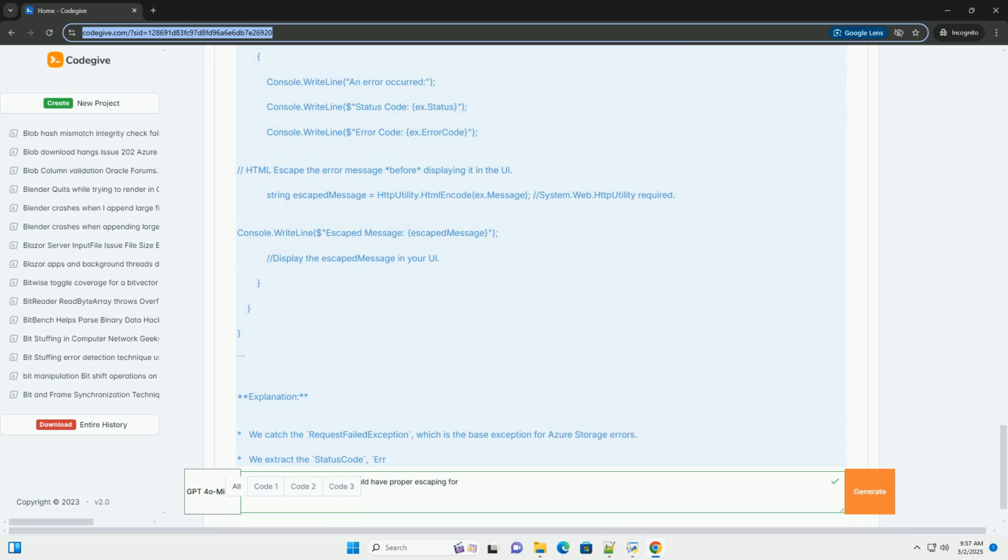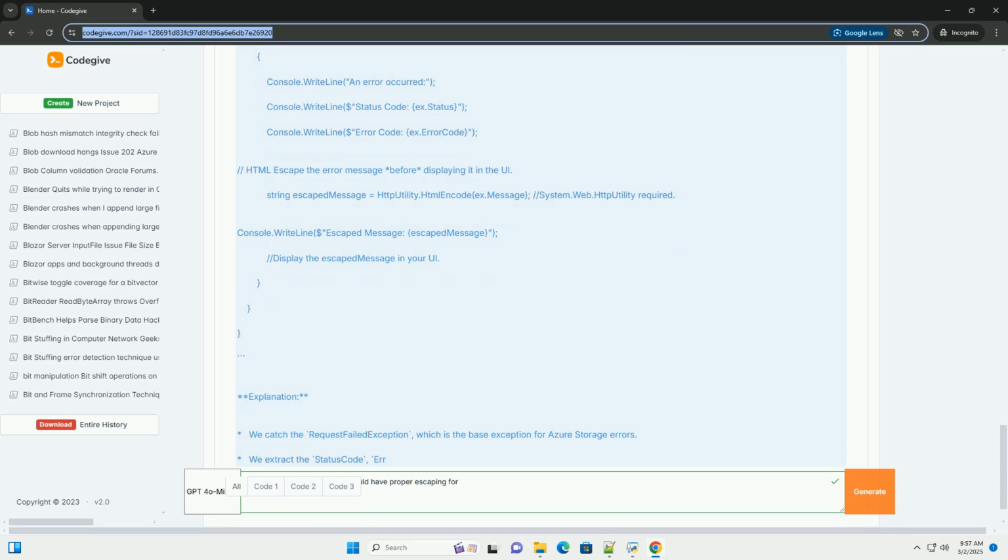4.2 Python. Explanation: we catch ResourceExistsError, which inherits from AzureError. We use the html.escape function from Python's html module to escape the error message. This is the recommended way to perform HTML escaping in Python.